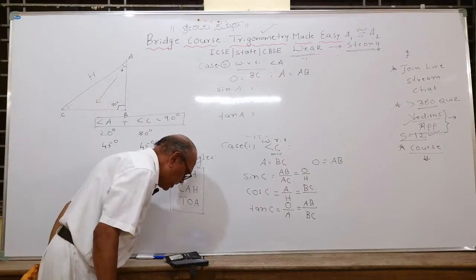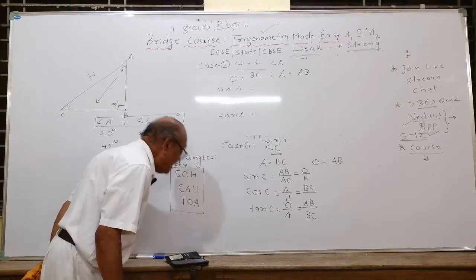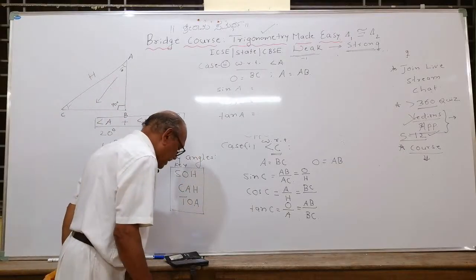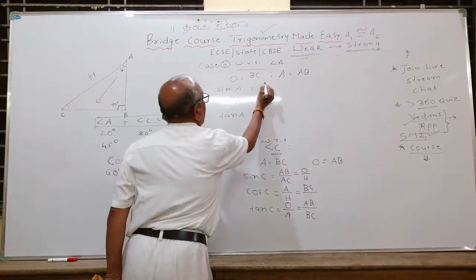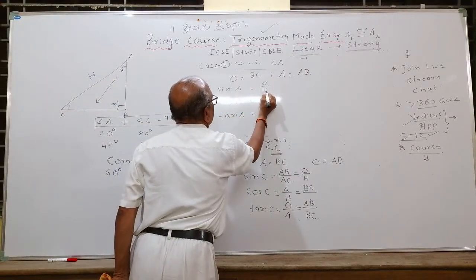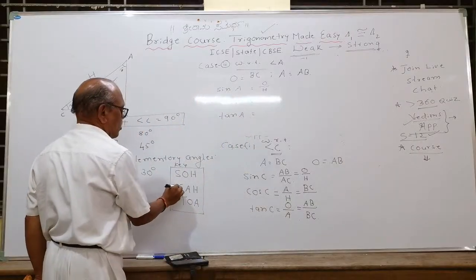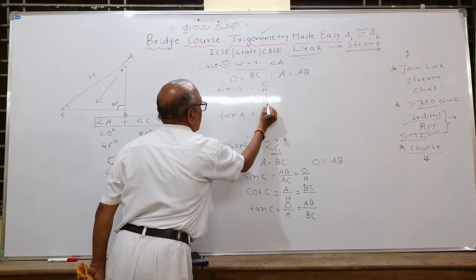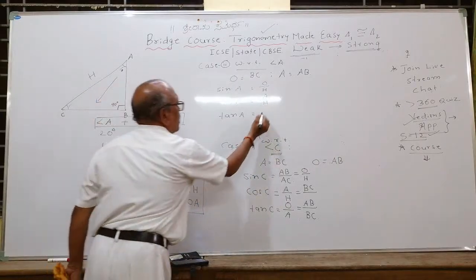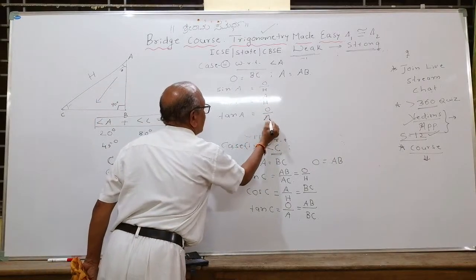Let me see how many of you write correctly. Sin A is opposite upon hypotenuse. Cos A is adjacent upon hypotenuse. Tan A is opposite upon adjacent.